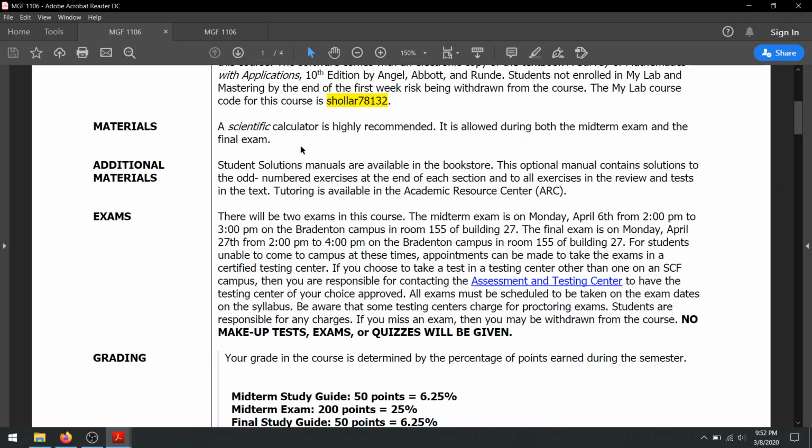Material-wise, you just need a calculator. You don't even really need it, but it helps. You cannot use your cell phone for exams, so make sure you get out of that habit. I know it's very tempting to sit down and do some homework on the computer and just pull out your cell phone as a calculator, but don't do that because you can't do that on the test.